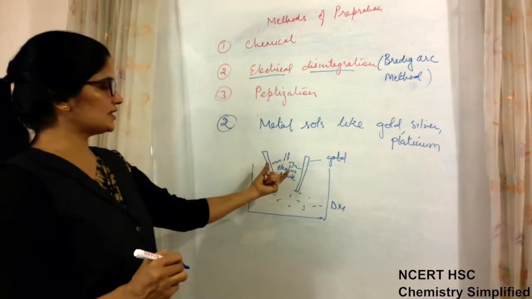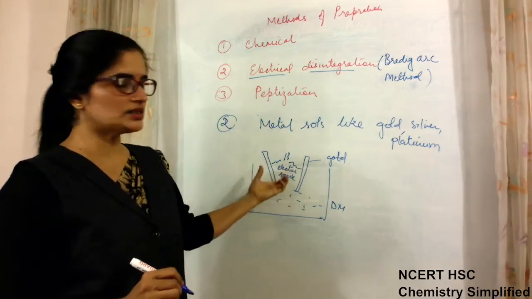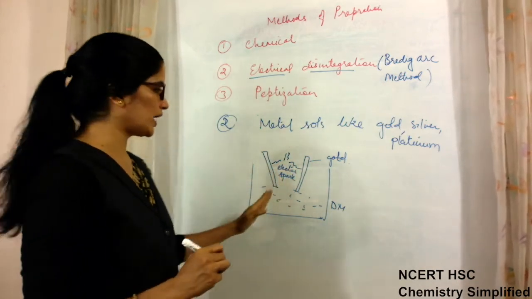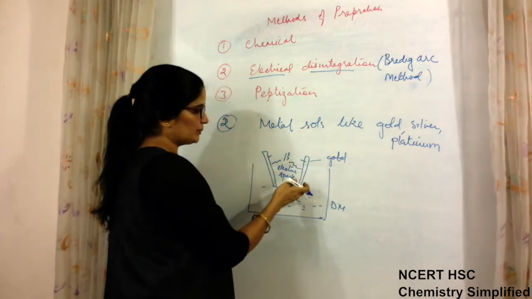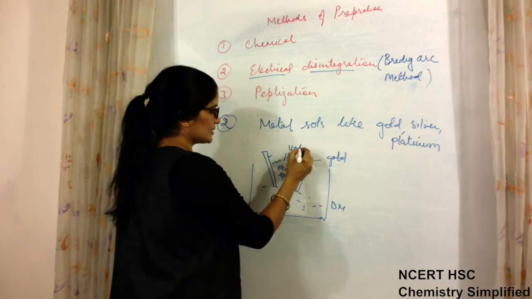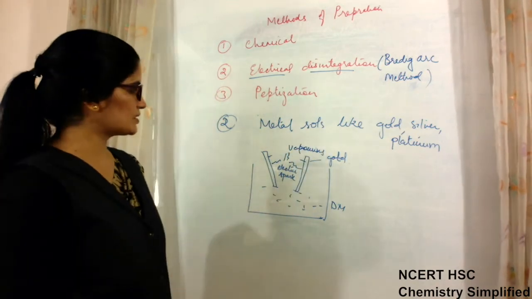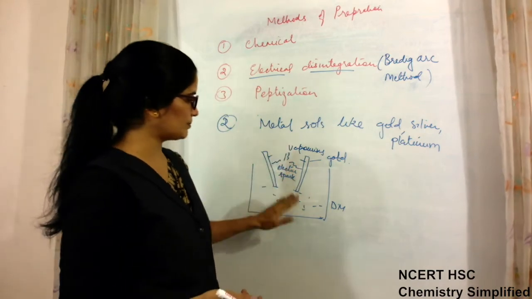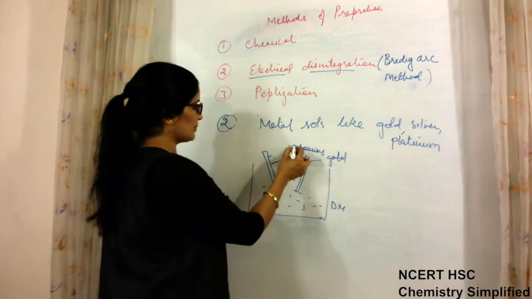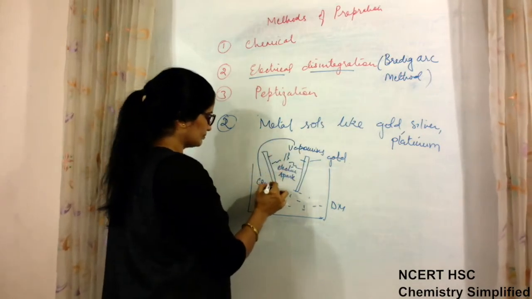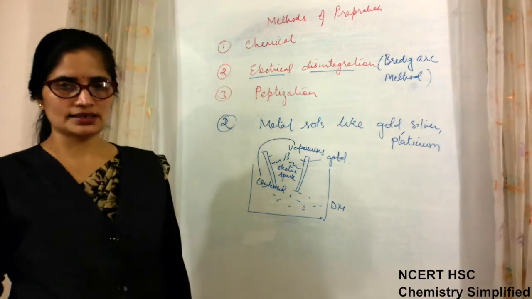An electric spark is struck between these 2 electrodes. Because of the high temperature generated by this electric spark, what happens? The gold, which these electrodes are made of, vaporizes. Such a high electric spark is struck that they convert into vapors, but because of the dispersion medium and low temperature around, these vapors get condensed and form particles of colloidal size.